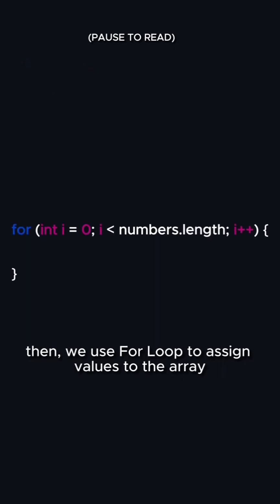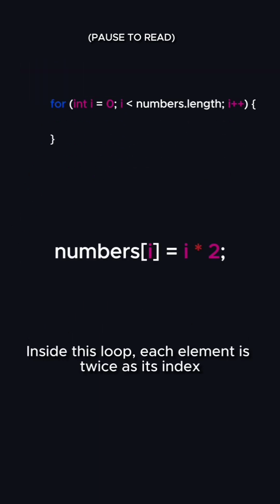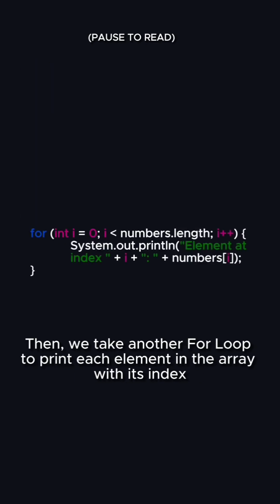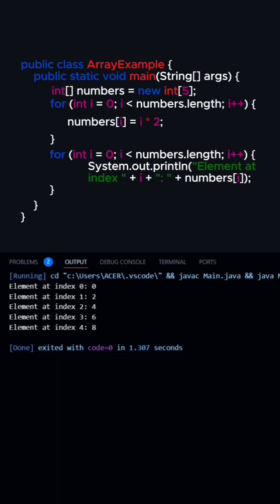Then we use a for loop to assign values to the array. Inside this loop, each element is twice its index. Then we take another for loop to print each element in the array with its index. You can see the output of this code.